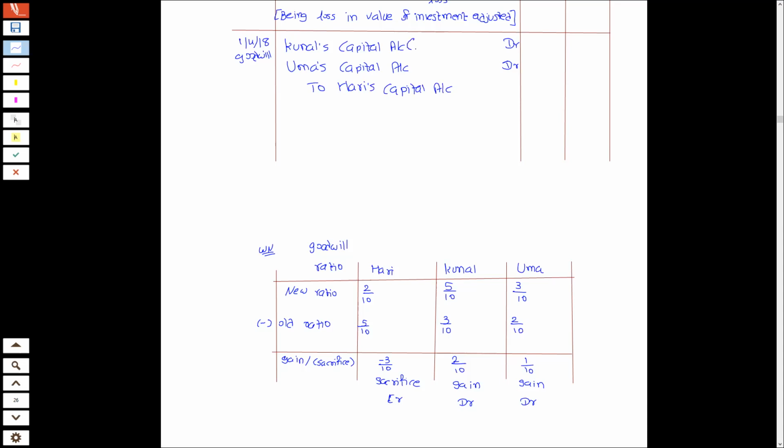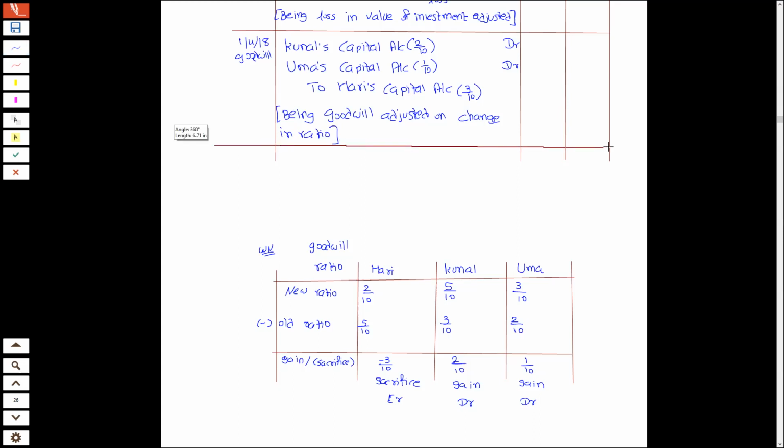And here ratio for Kunal is 2 by 10, for Uma it is 1 by 10. For Hari, it is 3 by 10. And narration will be: being goodwill adjusted on change in ratio. So we have adjusted goodwill.